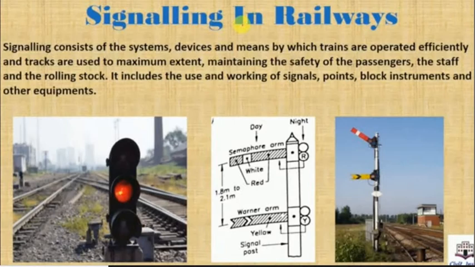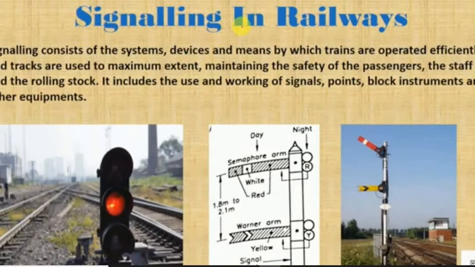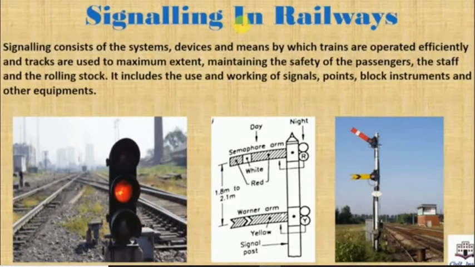But before that, let's see what signaling basically is. As you can see in front of your screen, the definition of signals. Signaling consists of the systems, devices and means by which the trains are operated efficiently and tracks are used to the maximum extent, maintaining the safety of the passengers, the staff and the rolling stock. It includes the use and working of signals, points, block instruments and other equipment.